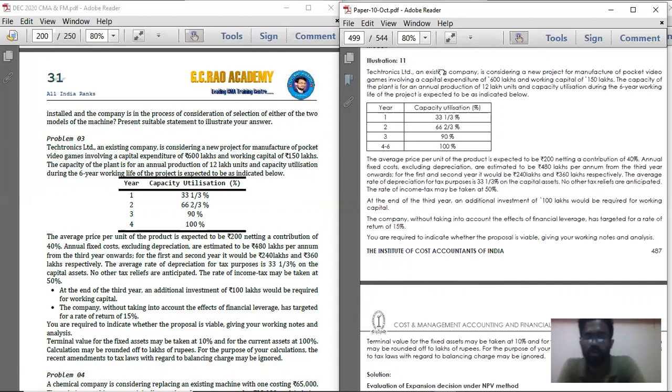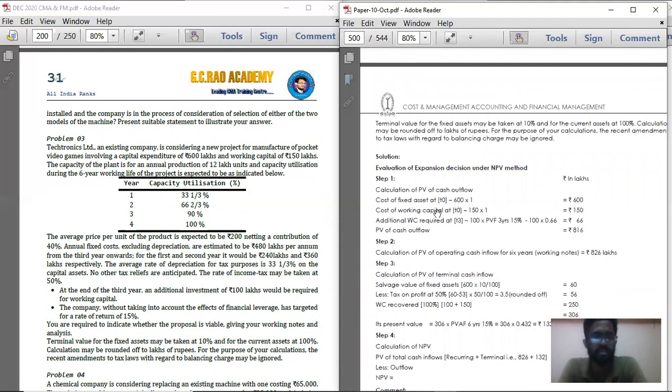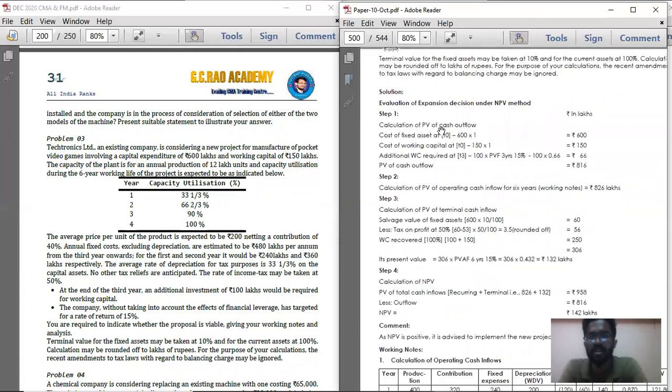Okay, then moving on to the answer. Very simple. First, we should calculate the present value of cash outflows. Then we should calculate the present value of cash inflow. Comparing both, we should calculate NPV. If NPV is positive, accept the proposal, or else reject the project. That's all. First, calculate the present value of cash outflow. At the beginning of the year, I'm spending 600 lakhs. Then 150 lakhs. So 600 into 1, 150 into 1.